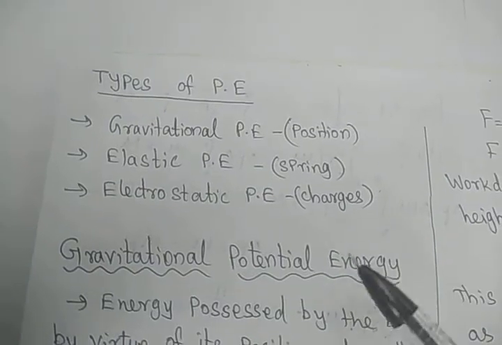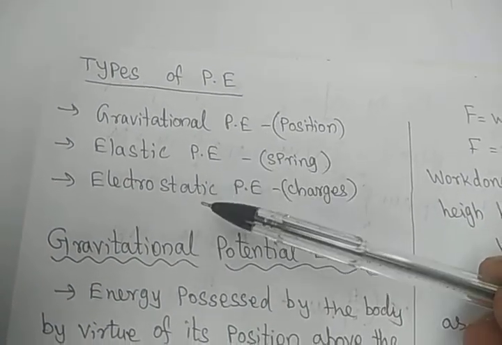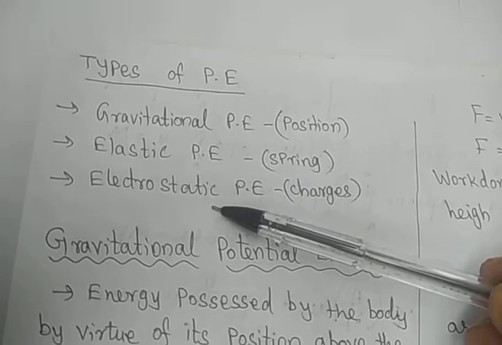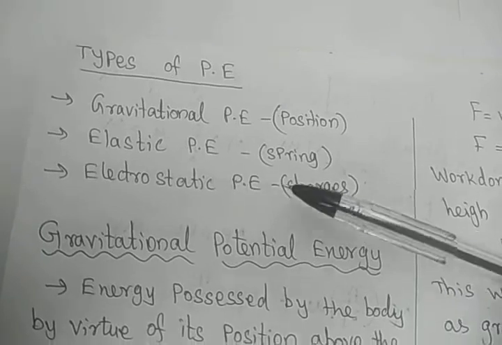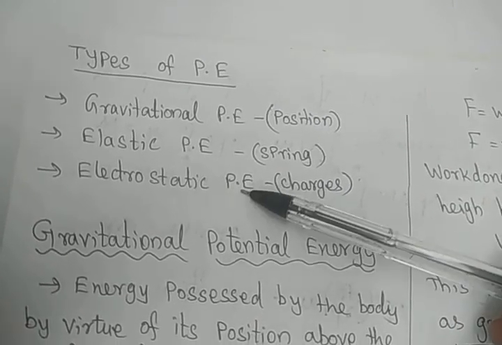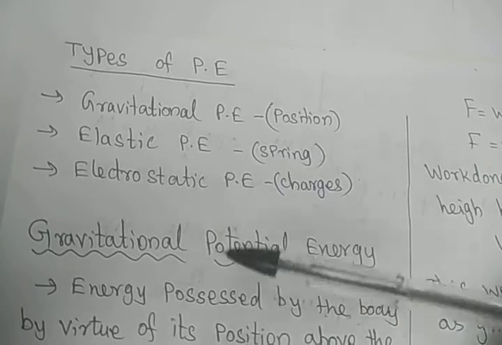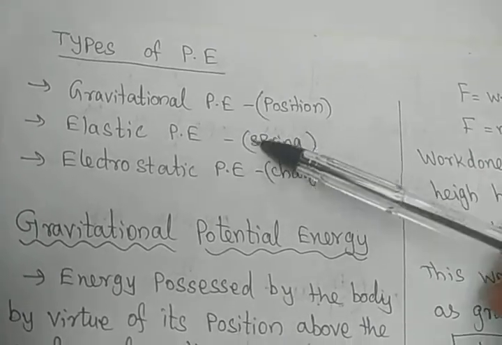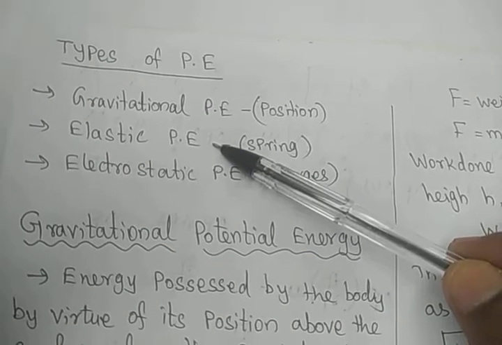There are three types of potential energy: gravitational potential energy, elastic potential energy, and electrostatic potential energy. Electrostatic potential energy we are going to study in detail in +2. It is based on positive charge and negative charge, and what potential energy is stored. Elastic potential energy we are going to see in the next video. That is the spring: what is the potential energy stored in the spring motion?